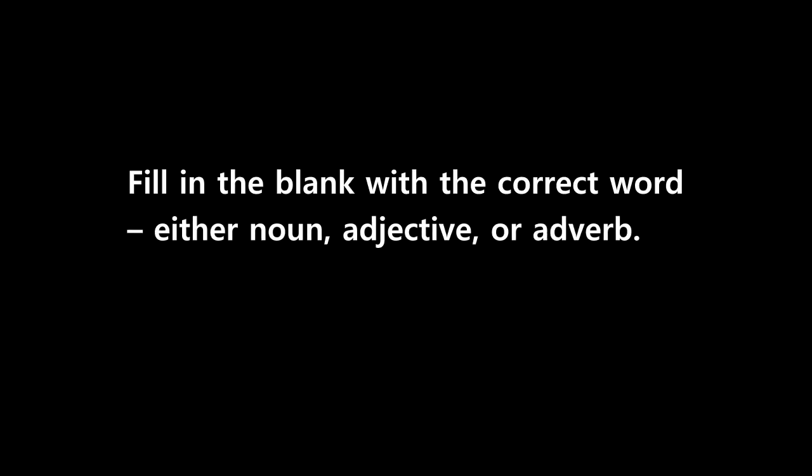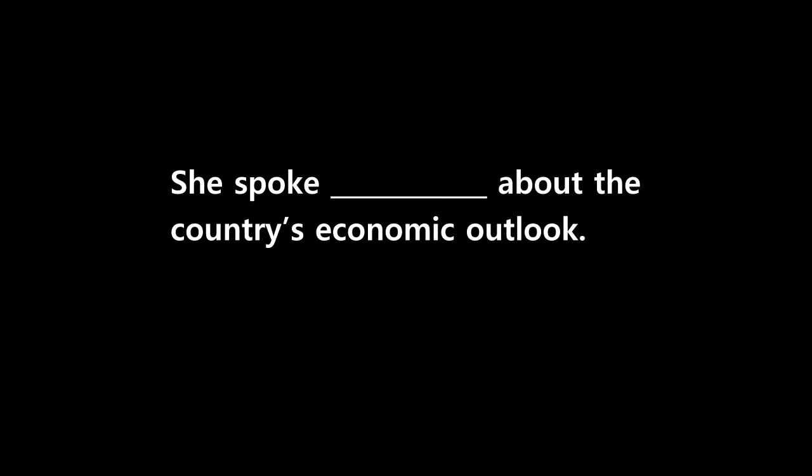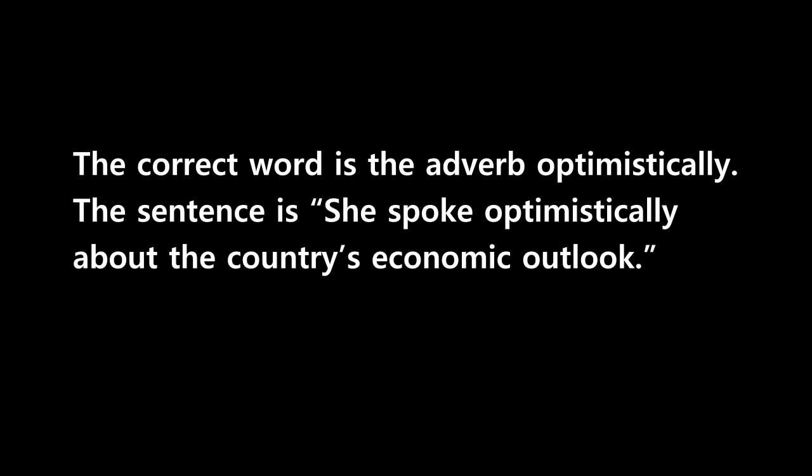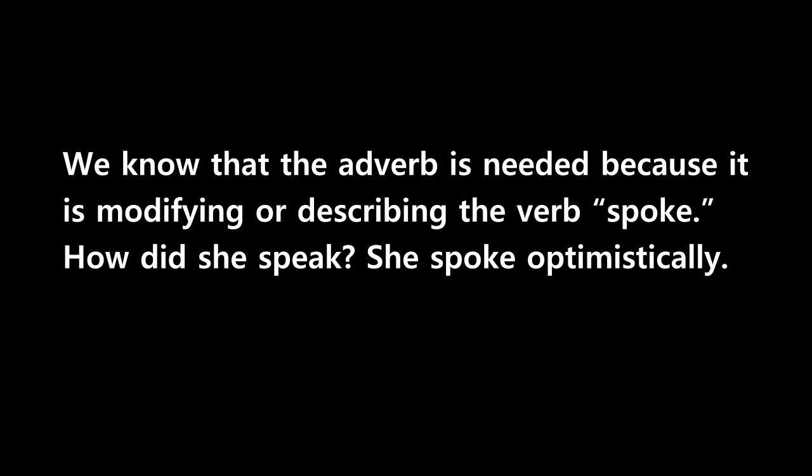Now, let's take some time to work with these ideas. Fill in the blank with the correct word, either noun, adjective, or adverb. She spoke ___ about the country's economic outlook. The correct word is the adverb optimistically. The sentence is, She spoke optimistically about the country's economic outlook. We know that the adverb is needed because it is modifying or describing the verb spoke. How did she speak? She spoke optimistically.